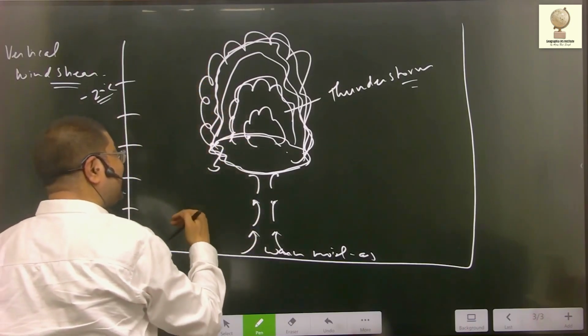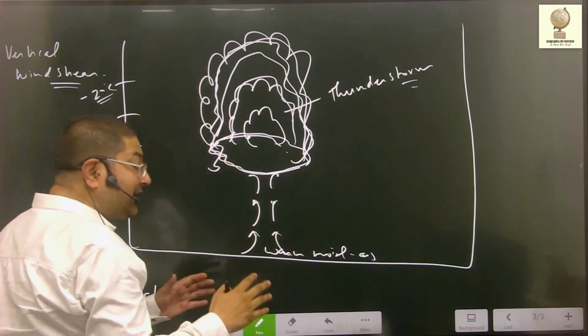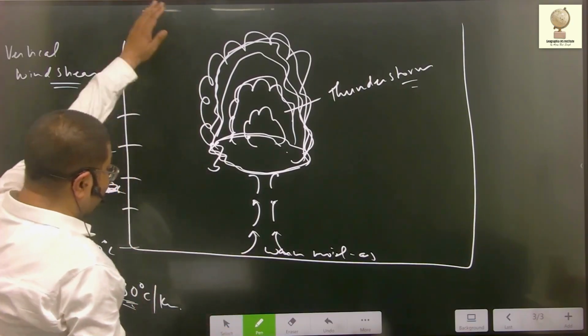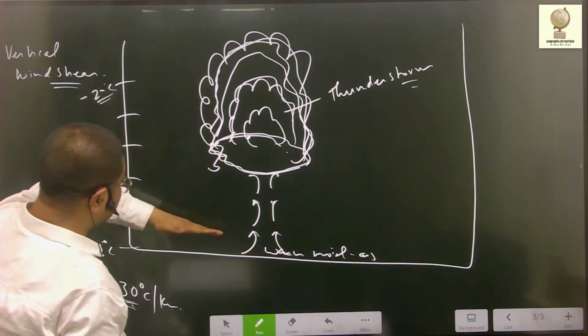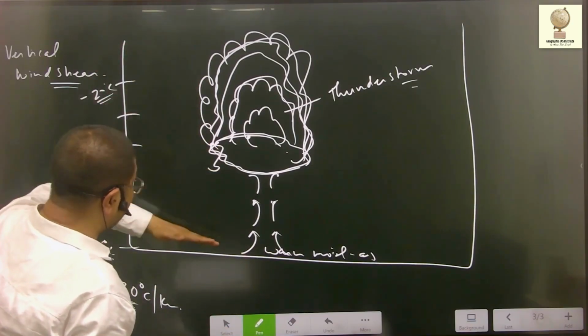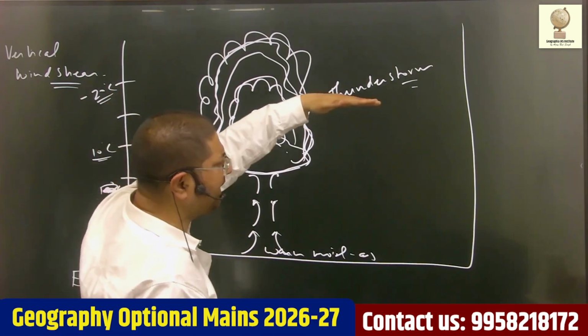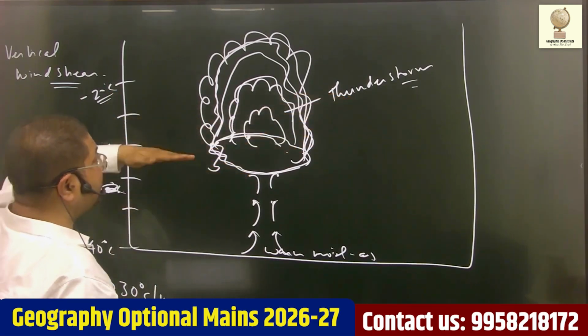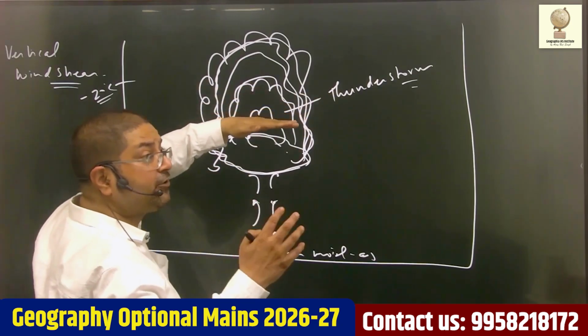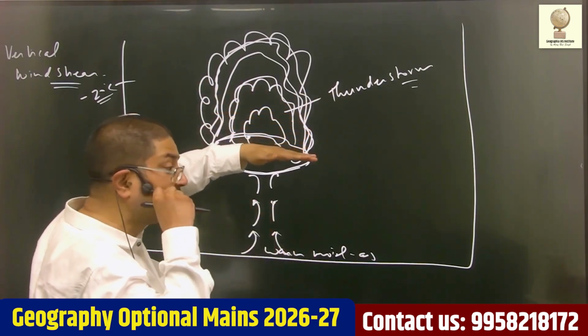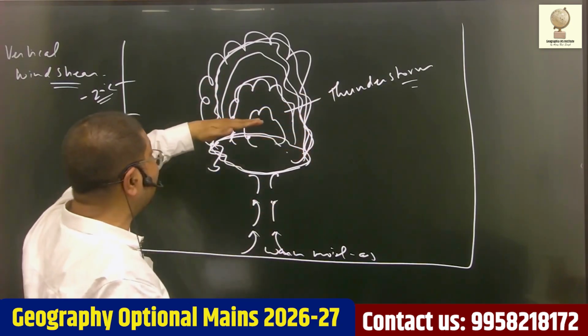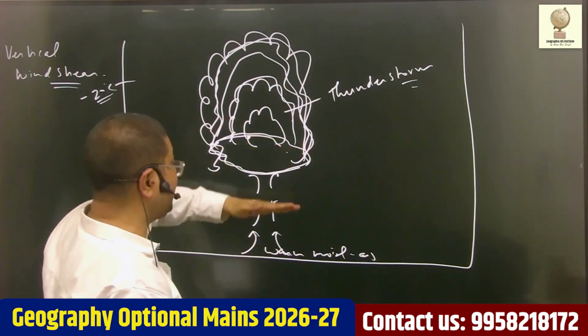That means pressure is changing very fast. Winds are always governed by pressure. As the temperature is decreasing rapidly, the pressure is changing rapidly. As the pressure is changing rapidly, the velocity of wind is also increasing rapidly with height. And as the velocity of wind is increasing, the magnitude of Coriolis force acting on those winds will also increase rapidly. And this will cause wind direction to change vertically.